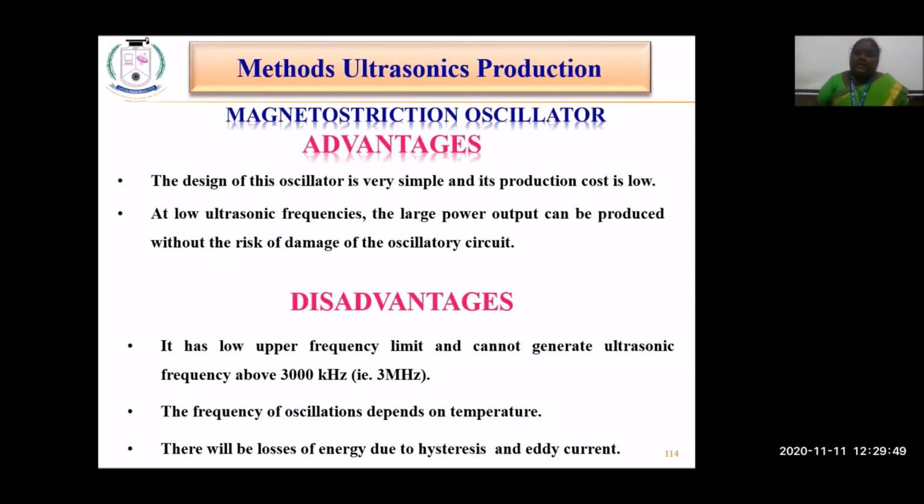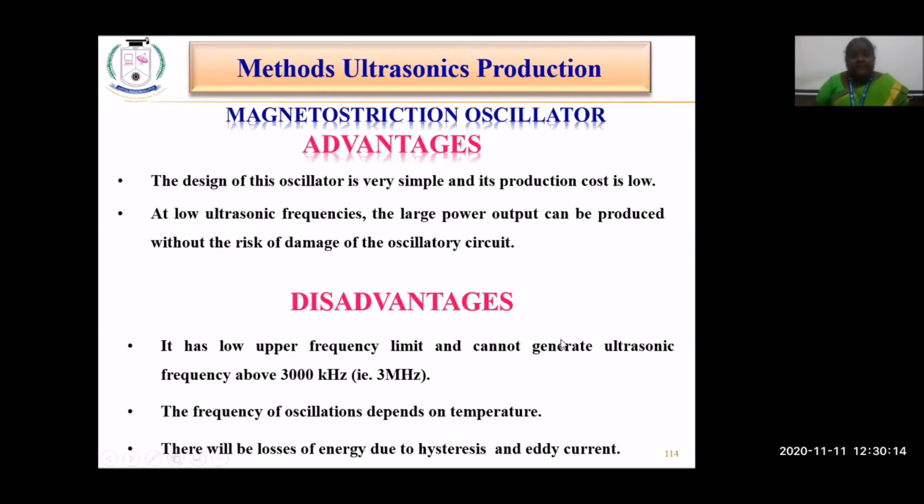That is, it has a lower upper frequency limit and cannot generate ultrasonic sound waves beyond the frequency of 3000 kilohertz. That is, up to 3 megahertz only it is able to produce. Beyond that frequency range, this experimental setup does not produce it. The frequency of oscillation depends upon the temperature also, and there will be losses of energy due to hysteresis and eddy current.